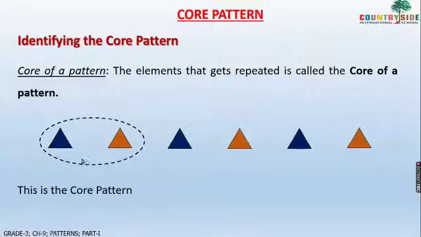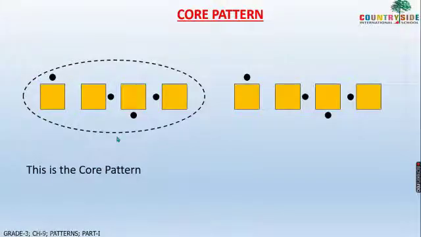So this group of shapes which is repeating, from when it starts repeating till there, is one core pattern. Understood, children? We will see one more example.